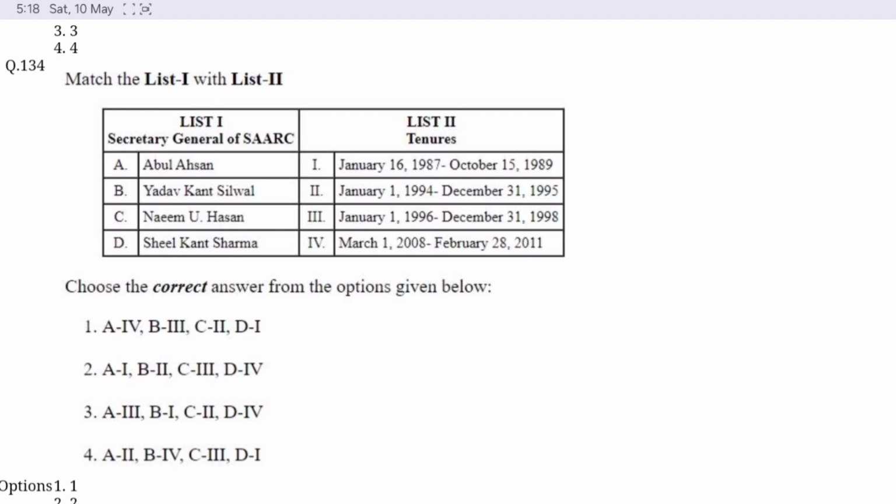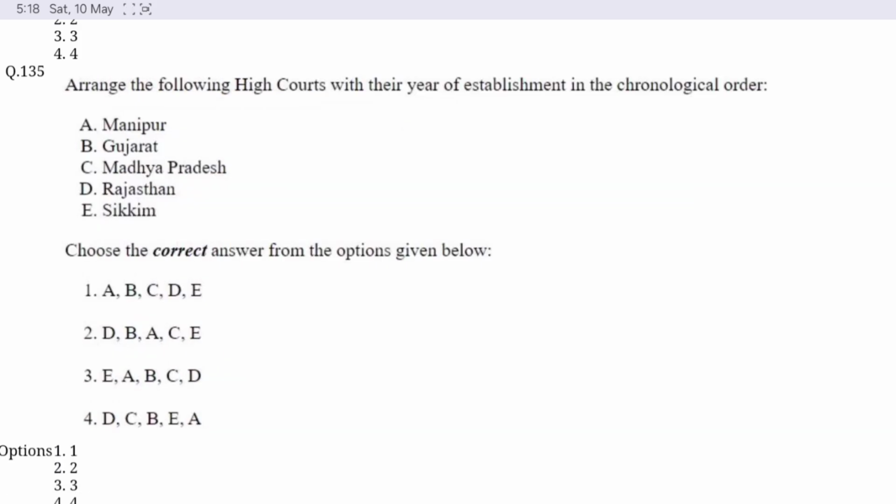Question number 134. Match list 1 with list 2. Option B is correct here. Abul Hassan is January 16, 1987 to October 15, 1989. Yadav Kant Silwal is from January 1, 1994 to December 31, 1995. Naeem U. Hussain is from January 1, 1996 to December 31, 1998, and Kant Sharma from March 1, 2008 to February 28, 2011.